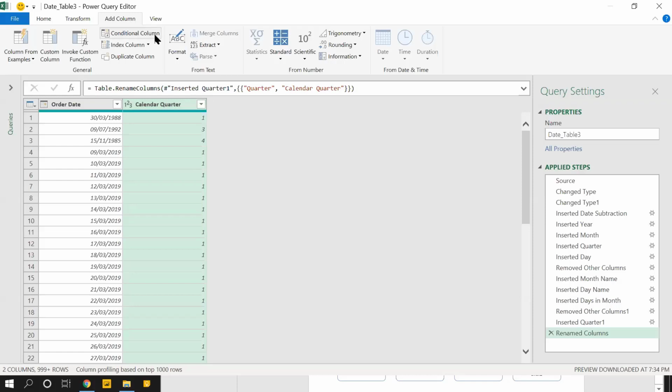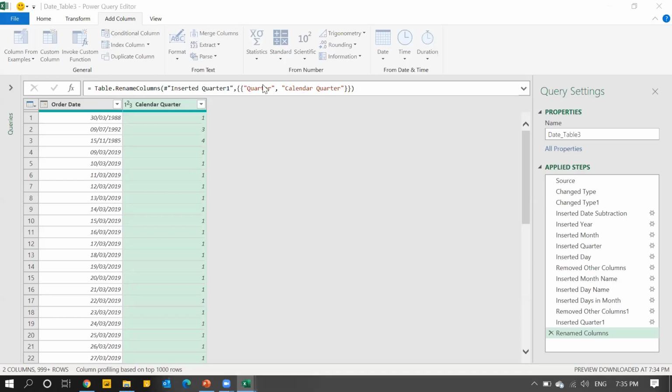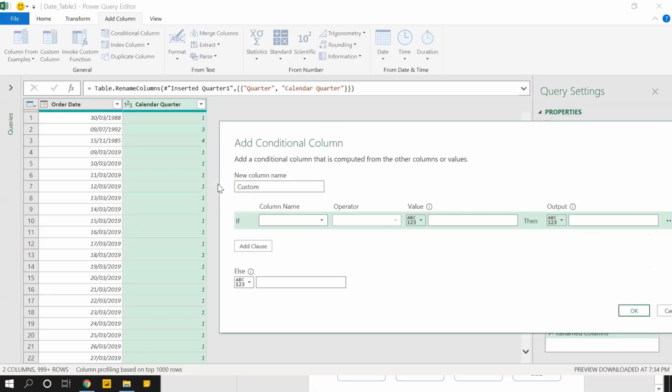Add column, conditional column, and see the steps are very simple. Financial quarter. If calendar quarter, that's a column name, equals 4, that means it is first quarter.